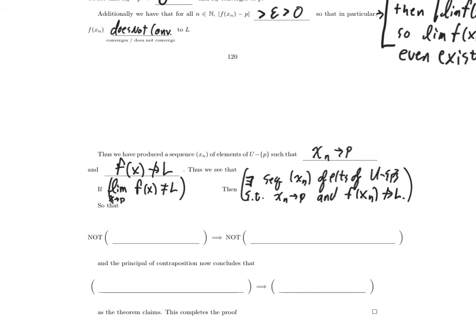Writing these as negative statements, well, this is already a negative statement, so there's a not equal to.